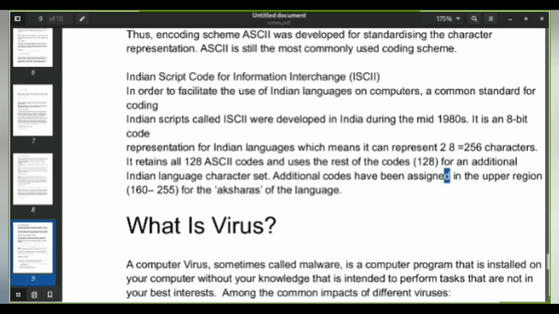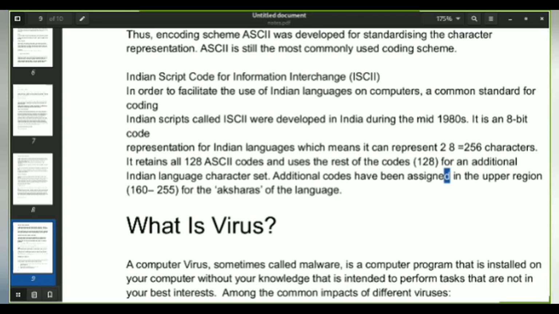In order to facilitate the use of Indian languages on computers, or to meet the requirements of Indian needs, Indians came up with their own code for information interchange, which came into existence in the late 1980s. It is an 8-bit code representation. Talking about a bit, every bit holds some kind of data. It can be either 0 or 1. And if you look at your mobile data, it will be registered as 1024 gigabytes. And a byte is nothing but a collection of 8 bits. That is, 1 byte equals 8 bits.